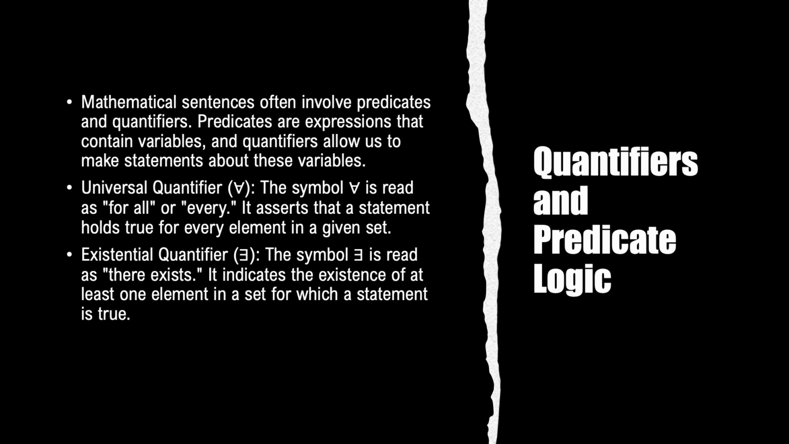The existential quantifier, the symbol is read as "there exists." It indicates the existence of at least one element in a set for which a statement is true. For example, when we say "there exists an x such that P of x," it means that there is at least one x in this set for which the predicate P of x is true. The quantifier highlights the existence of elements satisfying the condition described by the predicate.